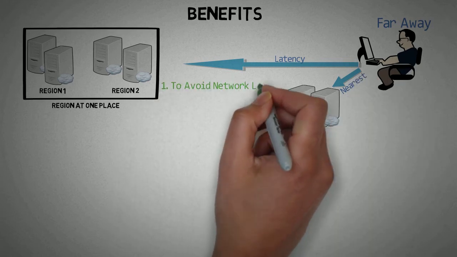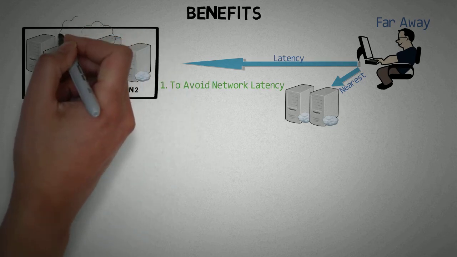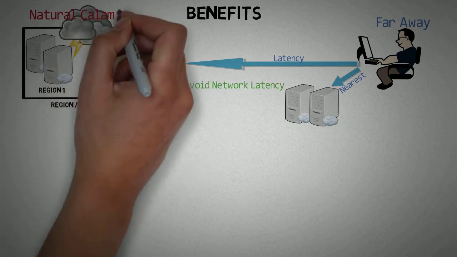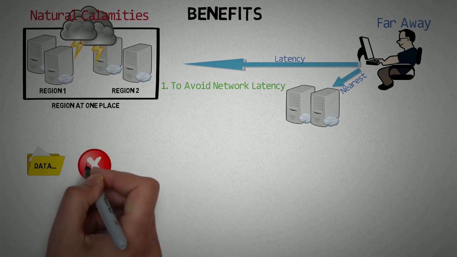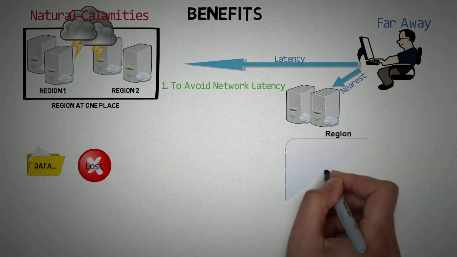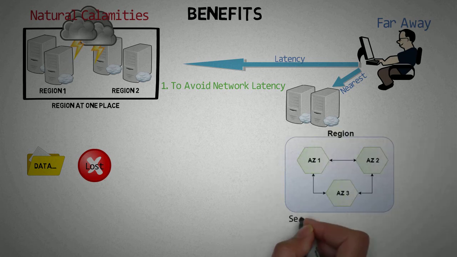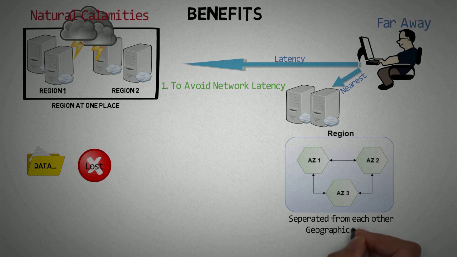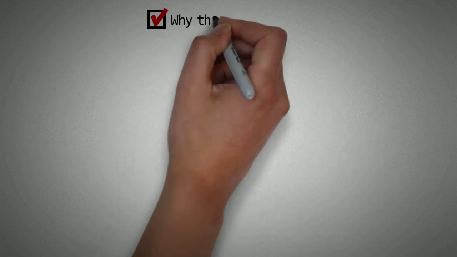So in the same scenario, what if the location where our data center is located is hit by any natural calamity? Then the whole data will be lost. That's why it is divided into regions, and each region is also divided into availability zones, which are also separated from each other geographically. So this increases fault tolerance. So you now know why this architecture is chosen by AWS.